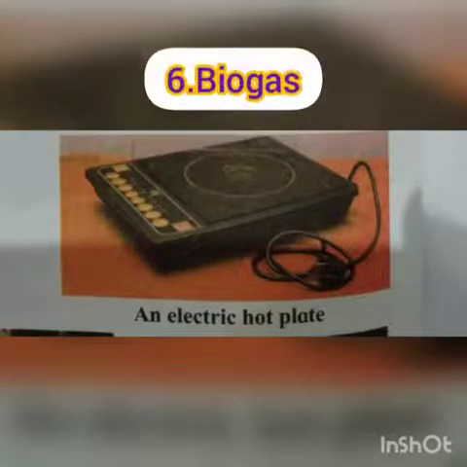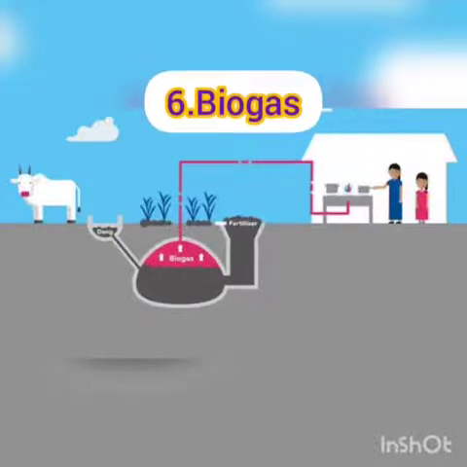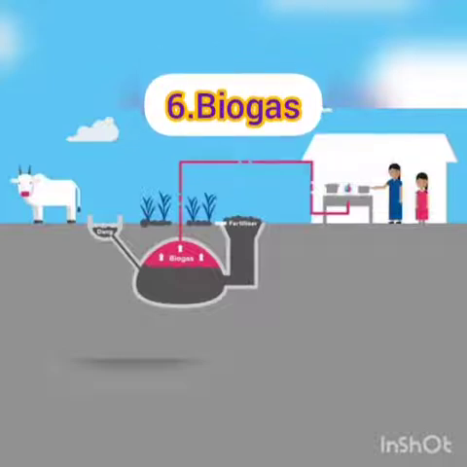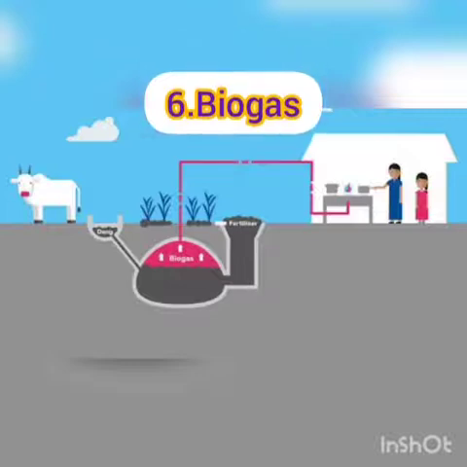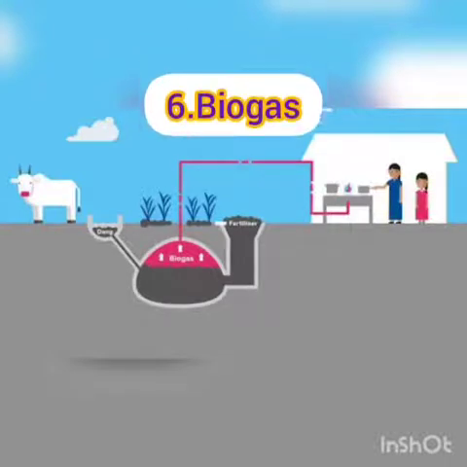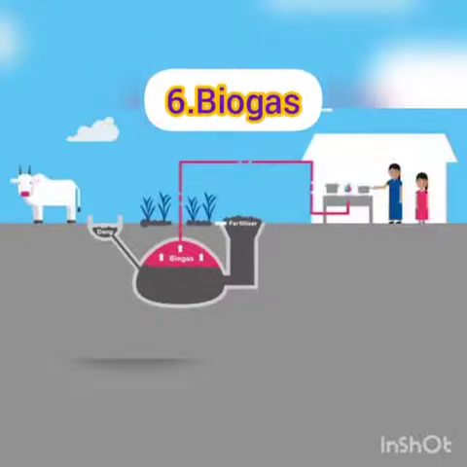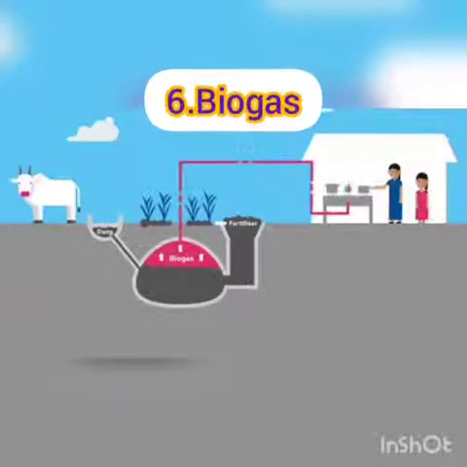Some people use biogas. Next point is biogas. Some people are using biogas also. So what is meant by biogas? In the biogas we need to put the animal dung, and from the animal dung we get the gas which is produced through animal dung, and that gas we can use as a cooking gas. That is also one more type.